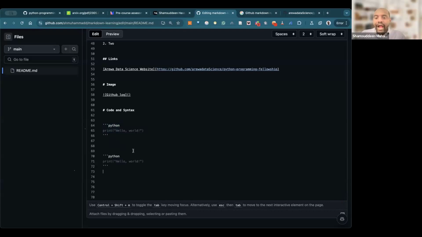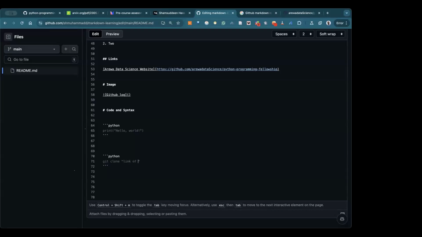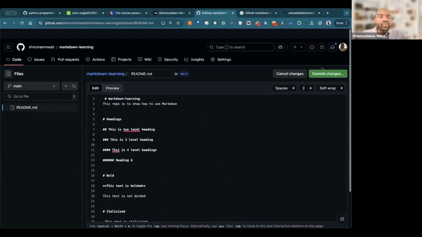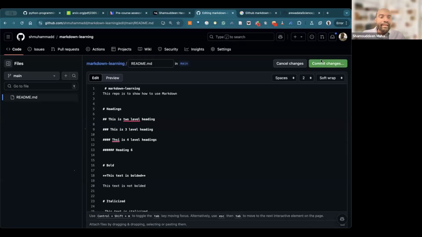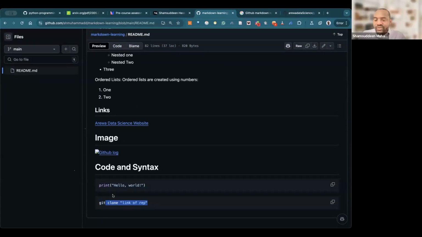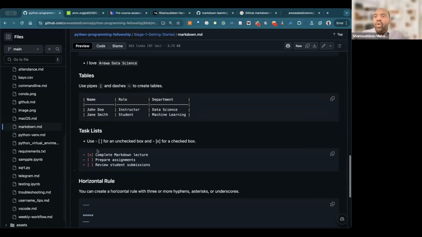You can also highlight something like a command, for example, git clone, for example, link of website, link of repository. So here you can type, instead of Python, because this is not Python, git clone is in bash, you can write bash. It means this is something in terminal. So if anything is in terminal, we'll call it bash. So when I push this one, it will also highlight this one. So this is what we call code and syntax highlighting.